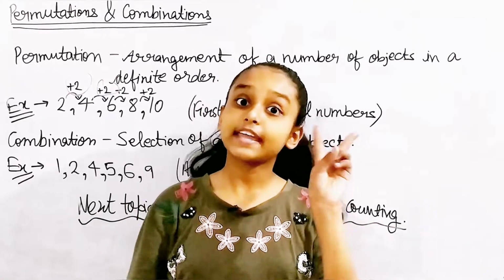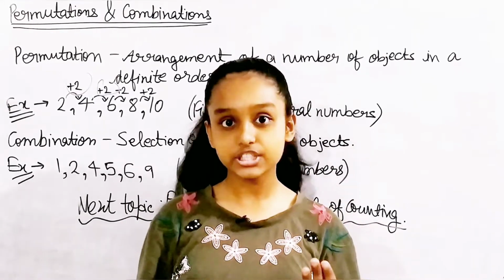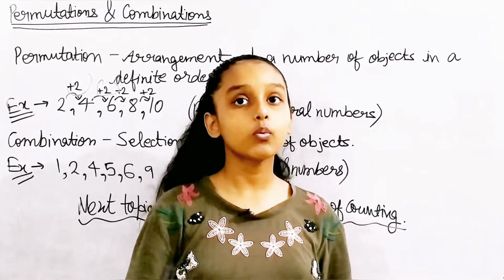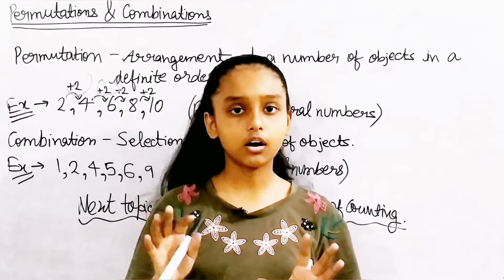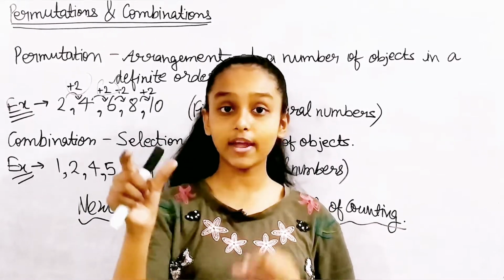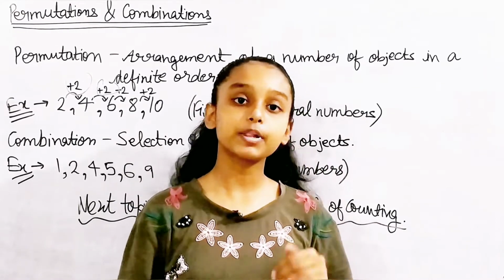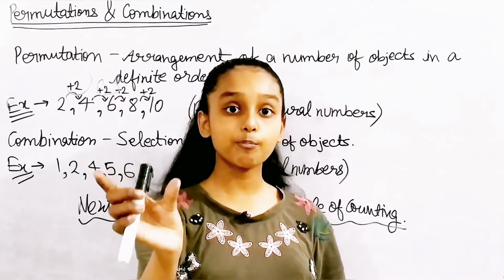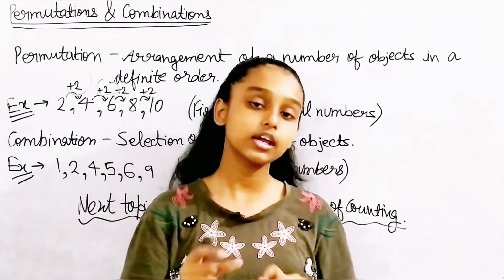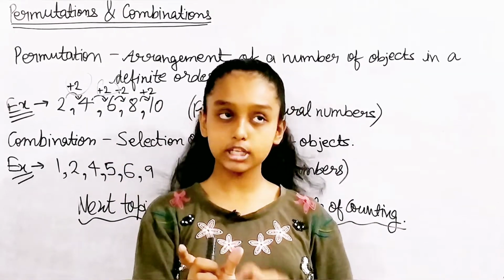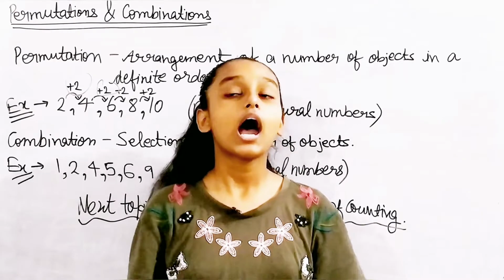Okay, now the second principle, which is the multiplication principle, okay? So in which, let's say, here also 2 ways are given to us, m ways and n ways, but in the multiplication principle, we'll be multiplying those ways, right? m into n ways, okay?